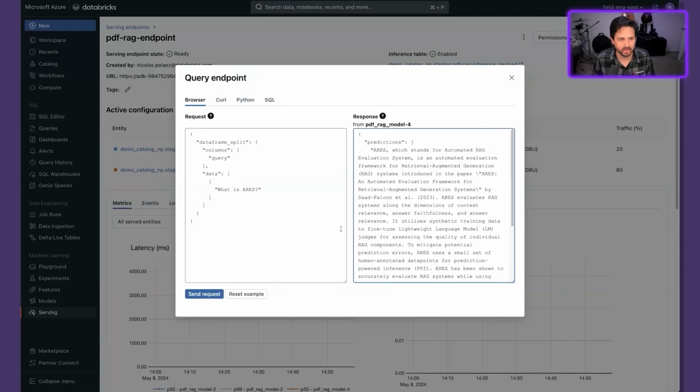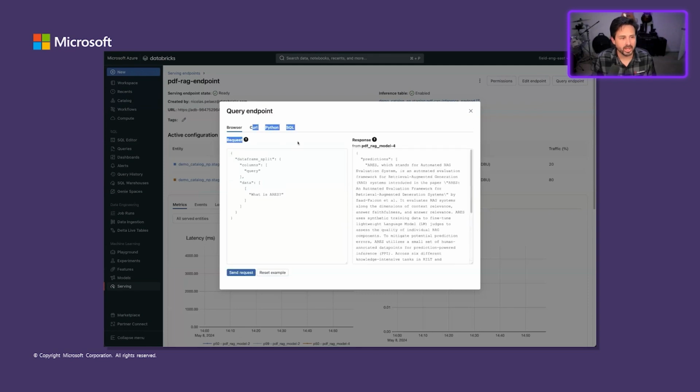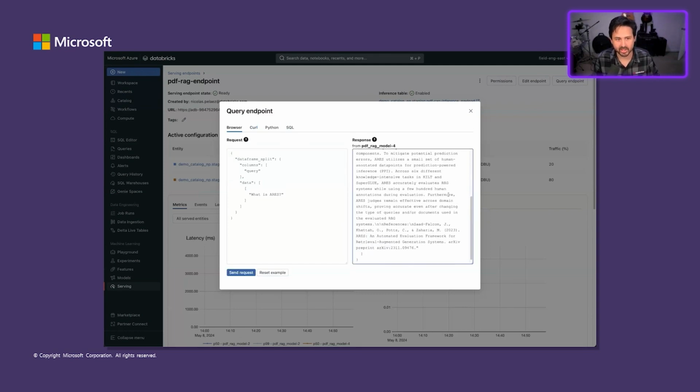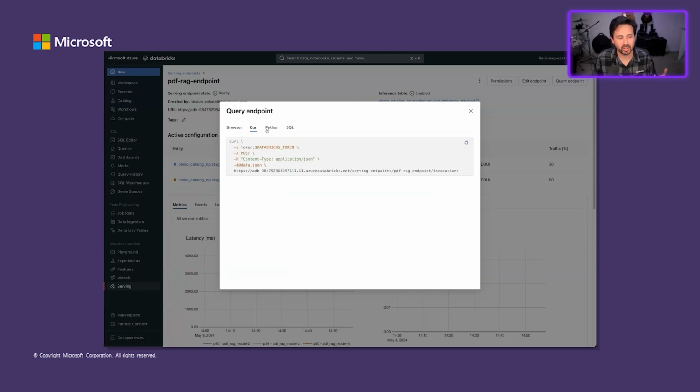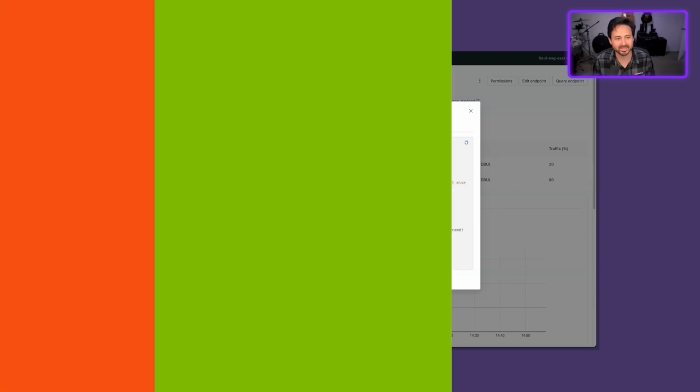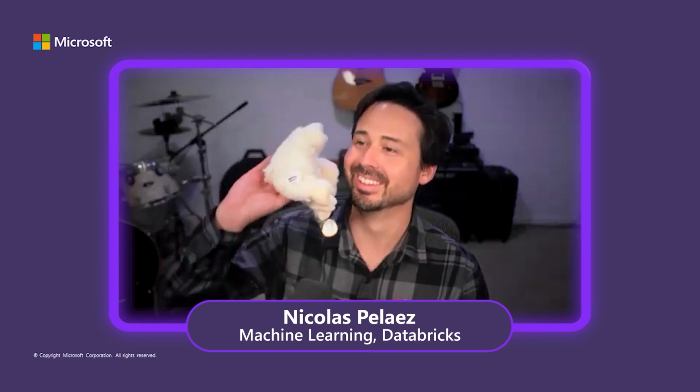There's our answer. An important part here is that not only can we easily access it through the UI and test to make sure that it's working, but here's where we can actually get the code snippets to embed this API into whatever third-party applications you would like to build on top of it. So hopefully now you have a better idea of how you can build your own advanced AI solutions on Azure Databricks. And with that, back to you, David.